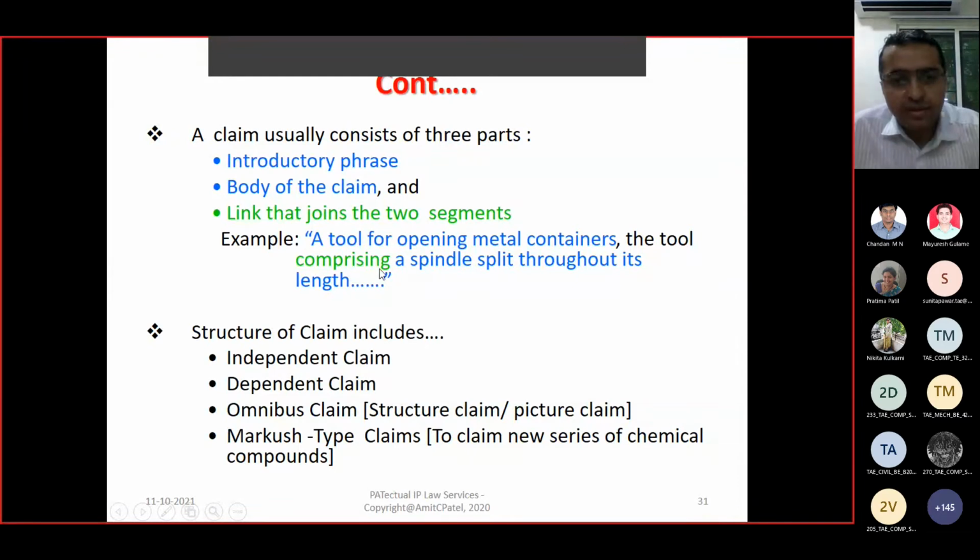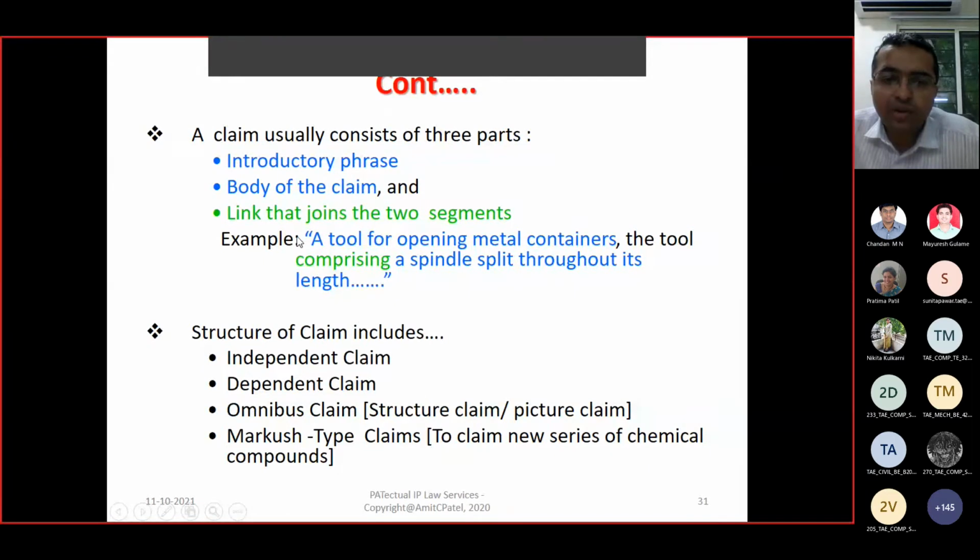So that is the linking part, and it comprises multiple components: a spindle split throughout its handle, a handle, a nut and bolt, a gripper, or all those components available in your product. Those would be the body of the claim. So the introductory part, the linkage part, and the body with all the features of your claim. So this is the content. You can say the claim, the one sentence, has three parts.